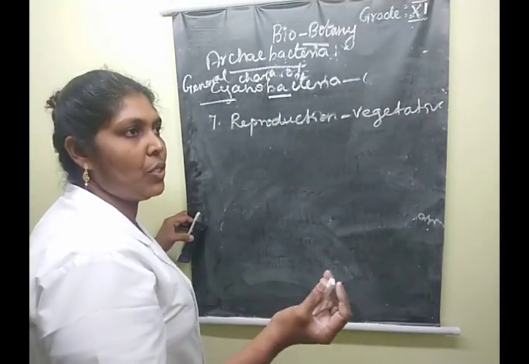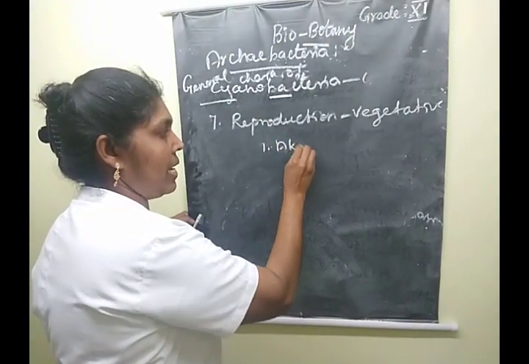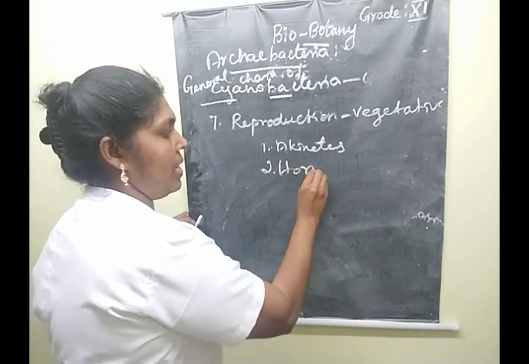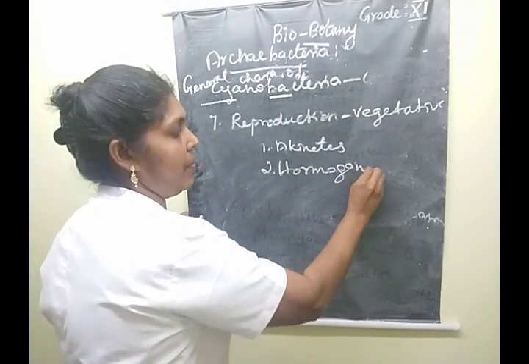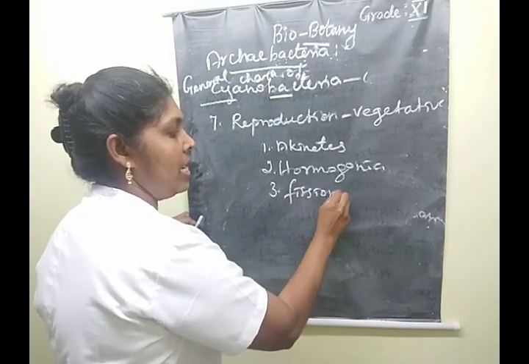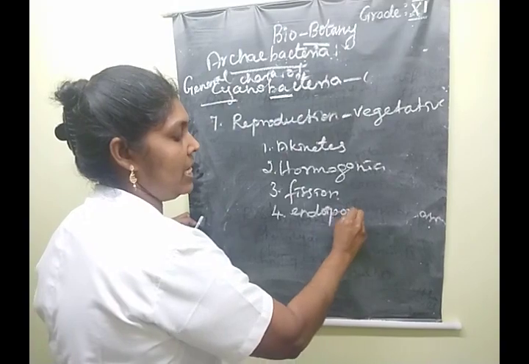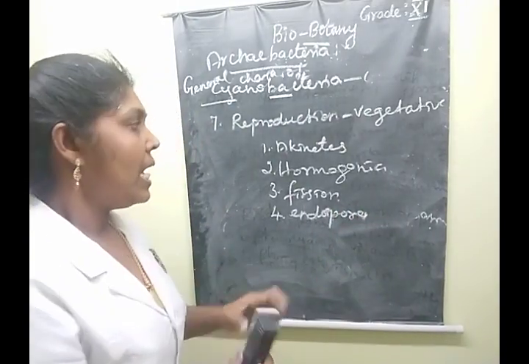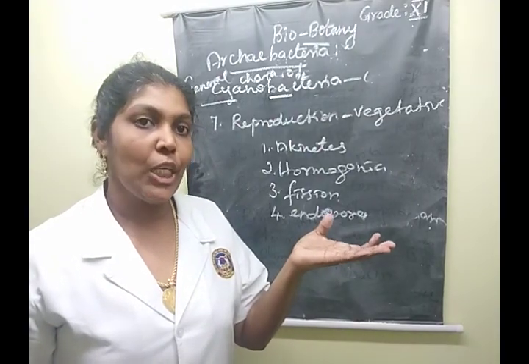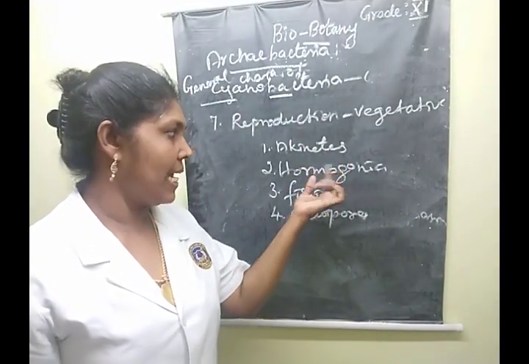What are the vegetative methods of reproduction? First, they form akinetes and hormogonia, the third is fission, and the fourth is endospores. They form endospores. Clear? Akinetes are thick-walled dormant cells formed from vegetative cells. Clear? That's akinetes.